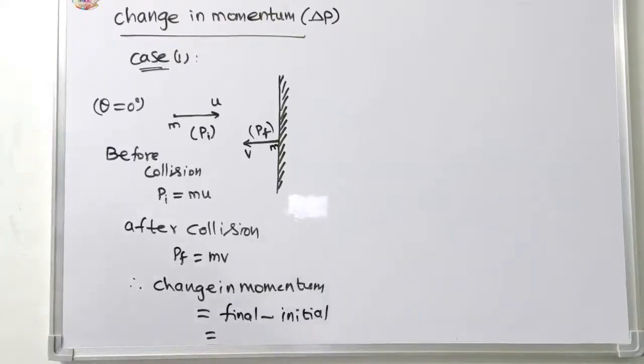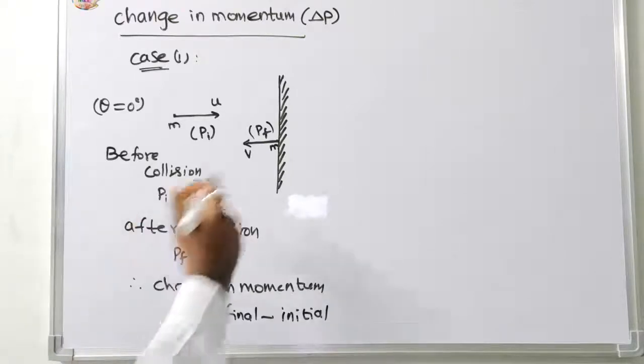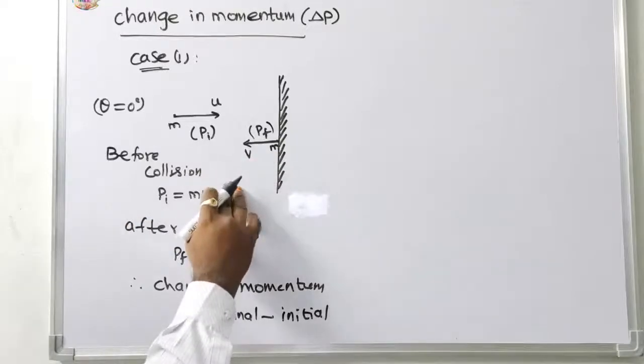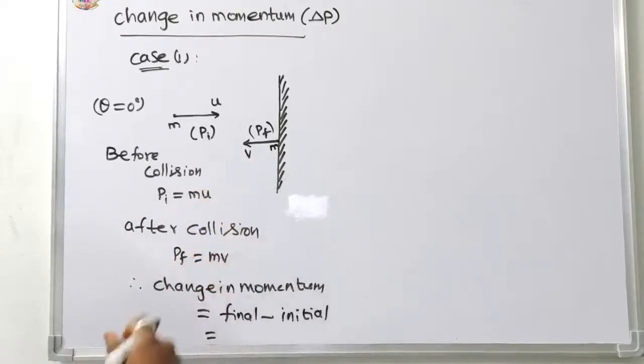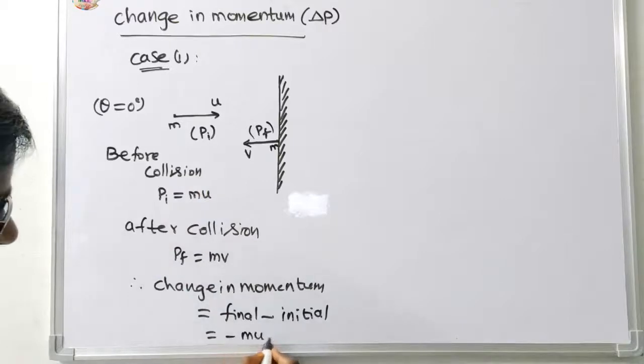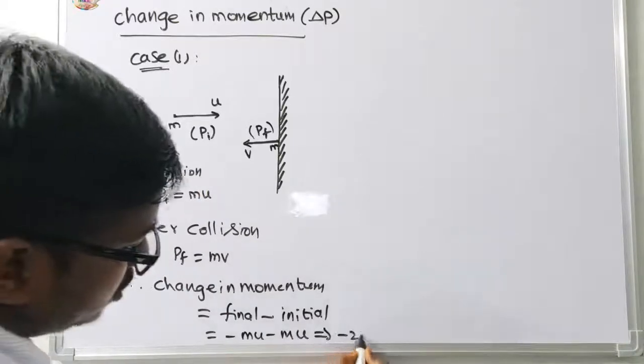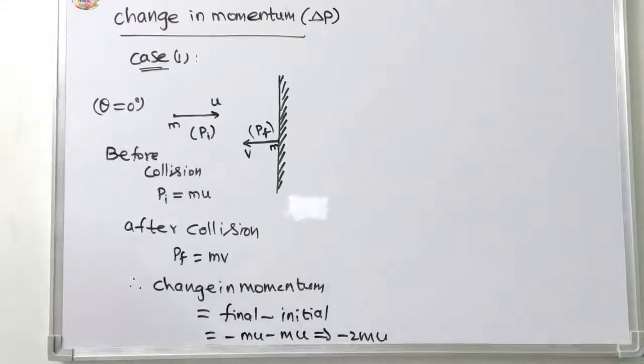In this one the direction is negative, so minus mu, that is equal to minus 2mu. This is the first case. The final minus initial momentum, minus mu minus mu, that is equal to minus 2mu.